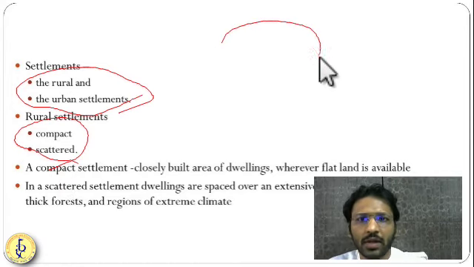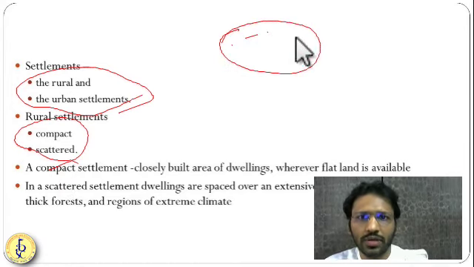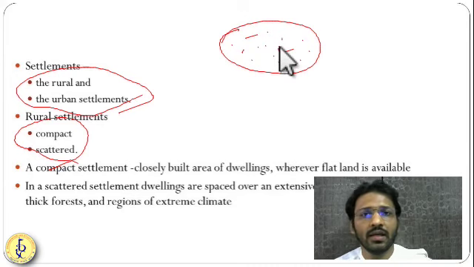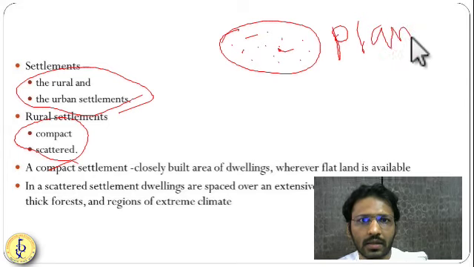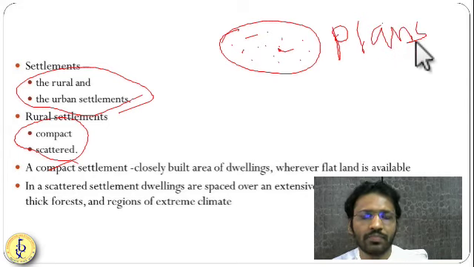Compact means what? People will stay very close to each other. They are staying very close to each other. This generally happens on the plains. So compact settlement will happen in the plains.